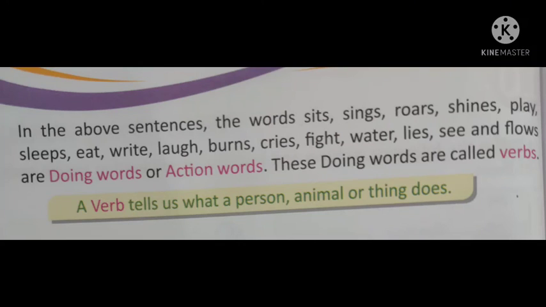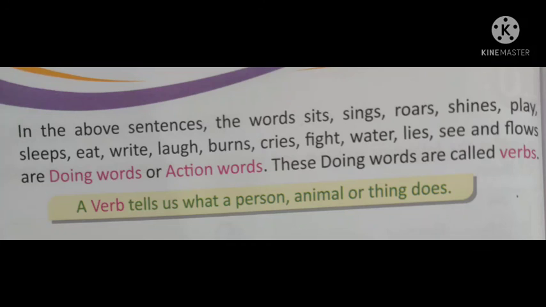So what have you understood from these? In all the above sentences, the words sits, sings, roars, shines, play, sleeps, eat, write, laugh, burns, cries, fight, water, lies, see and flows, these are all doing words or action words, and these doing words are only called verbs.